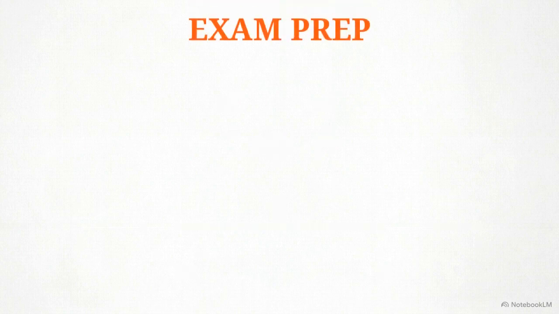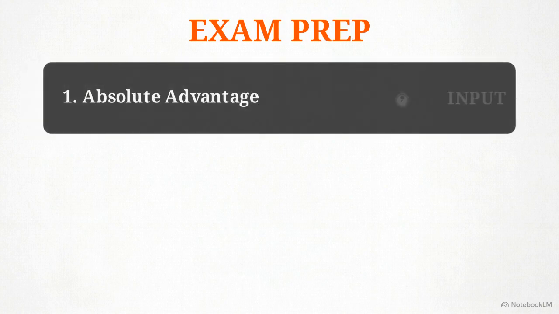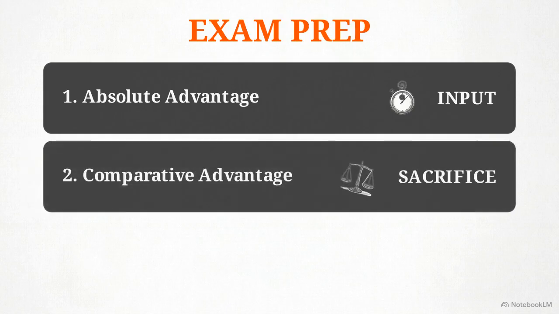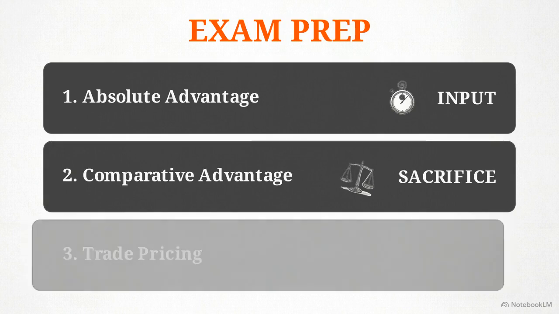To prepare for your exam, remember these 3 rules. First, absolute advantage is simply a comparison of raw input, identifying who takes the least amount of time. Second, comparative advantage is a comparison of sacrifice, identifying who has the lowest opportunity cost for a specific good.